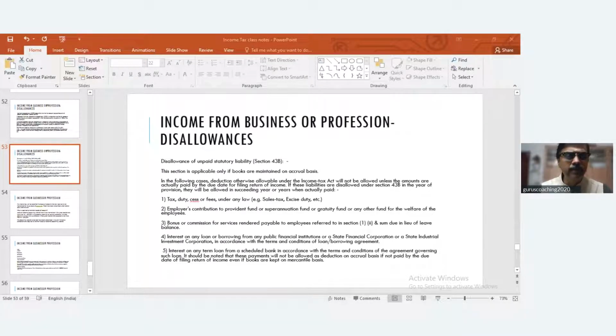Now let me briefly tell you what it is all about. When we are going to earn income, particularly when you are talking about an assessee carrying on a business or profession, it is necessary to maintain certain books of accounts in order to determine the income. Unless you maintain proper books of accounts, you will not be able to determine the income correctly. Now, is it compulsory that everybody should maintain books of accounts? Let us say Mr. X, his annual income is 1 lakh. He's running a small business. Does he need to maintain books of accounts?